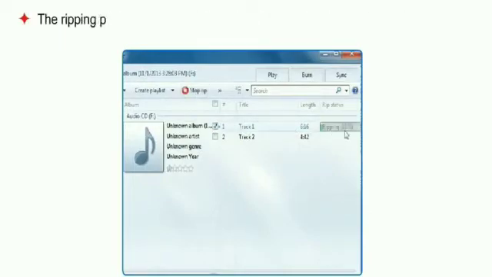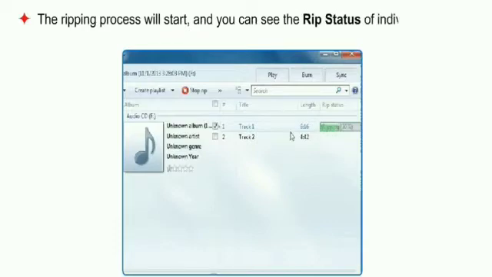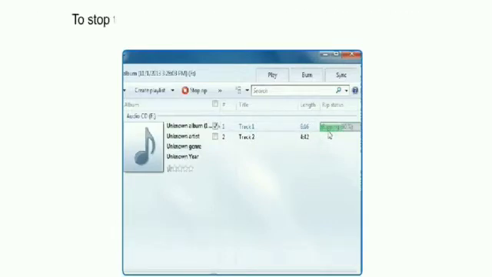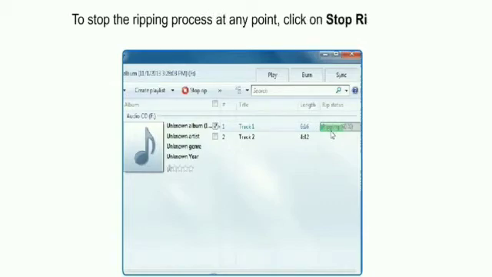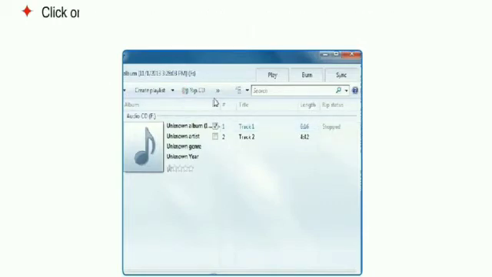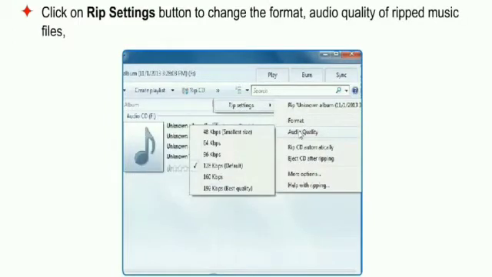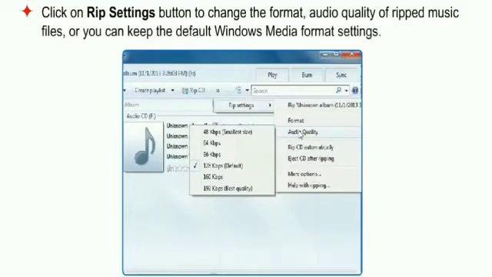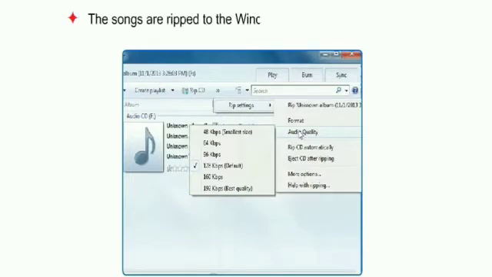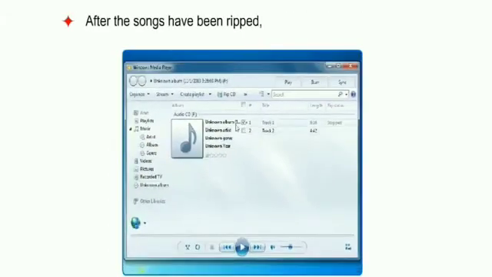You will see it at the top. The ripping process will start and you can see the rip status of the individual songs. To stop the ripping process at any point, click on the Stop Rip button. Now click on the Rip Settings button to change the format and audio quality of the ripped music files, or you can keep the default Windows Media format settings. Now the songs are ripped to the Windows Media Player library. After the songs have been ripped, go to the library to play them. And you will see your songs are ripped.